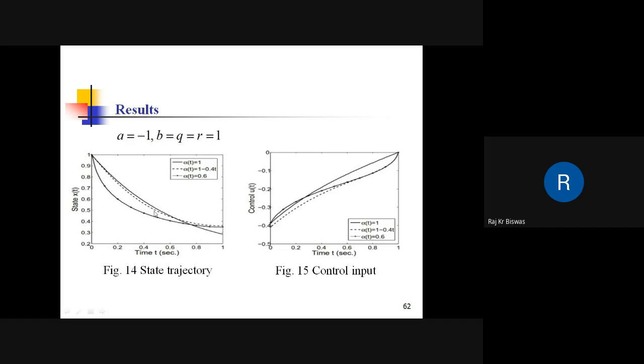The reason, as mentioned before, is that the fractional derivative is a memory type operation. So we cannot expect the result for alpha equal to 1 minus 0.4t to lie between these two results. It doesn't happen. The reason is the memory type operation. These are the state and control inputs.